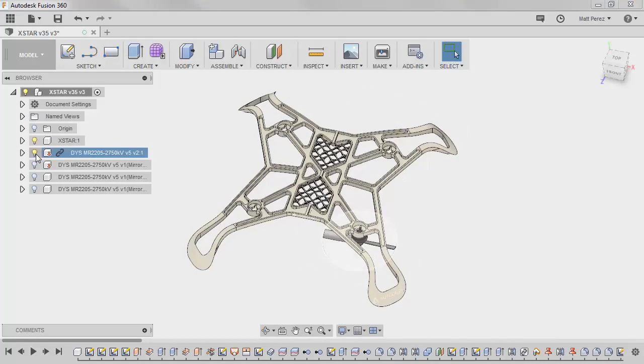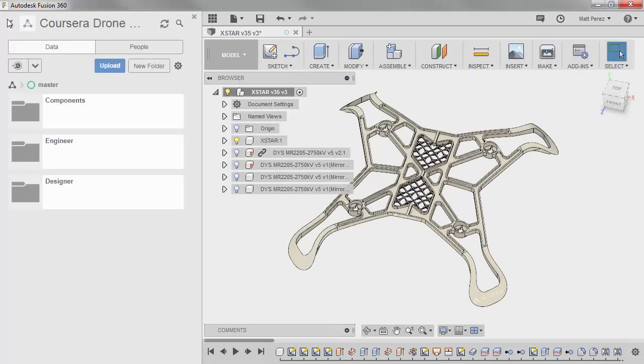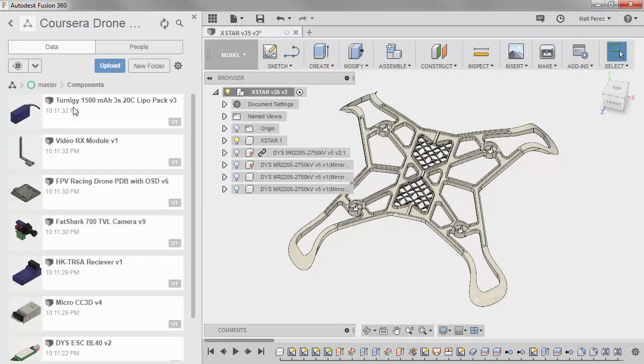We don't really need to see these right now, but I'm going to go ahead and make sure that all four of these are in the file. And you'll notice because we got rid of that carbon fiber material that these have all taken their original appearances. I'm going to expand my data panel, and I'm going to go into the components folder I created, and I want to start bringing these components in.